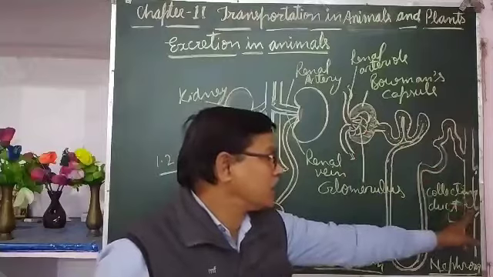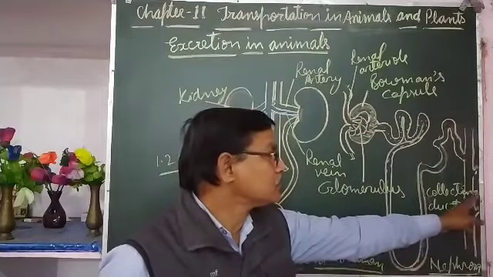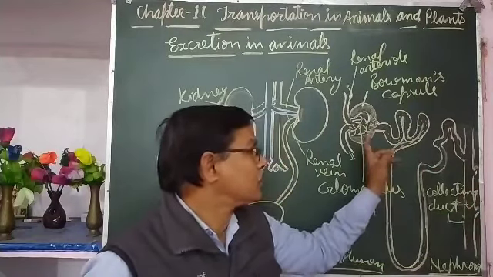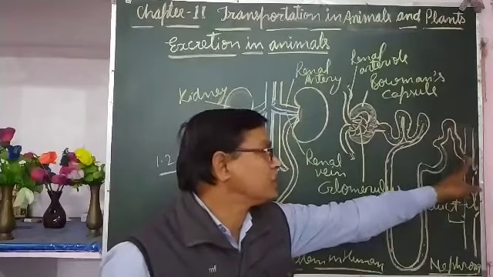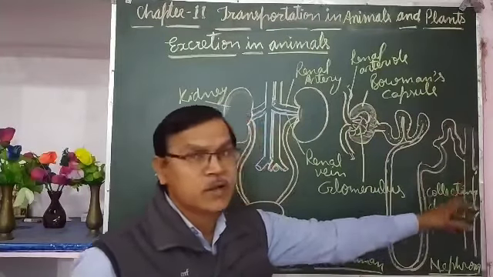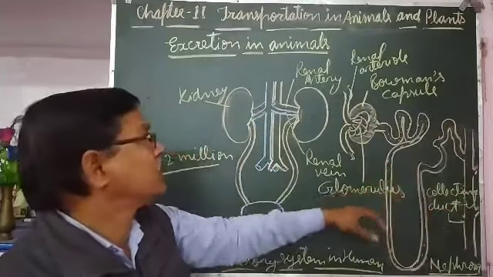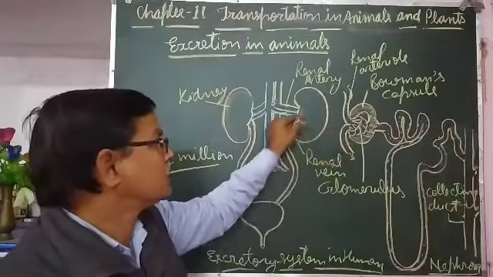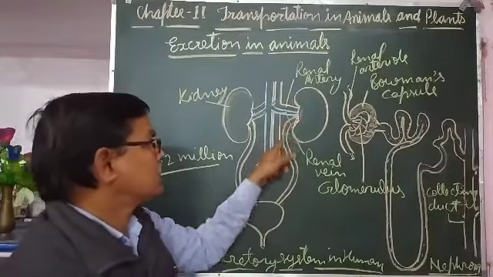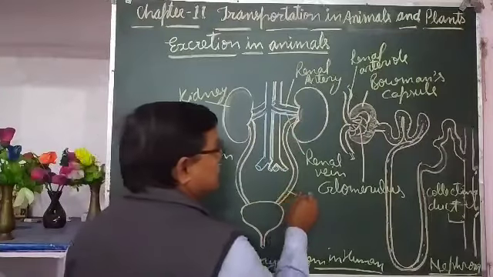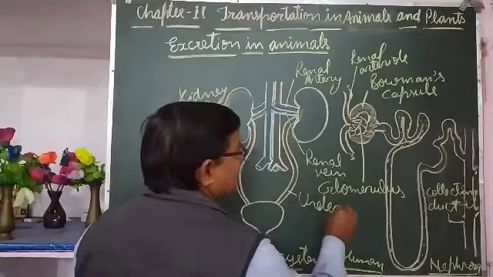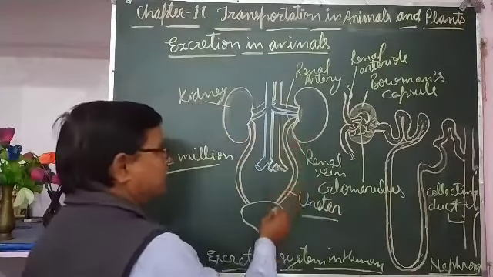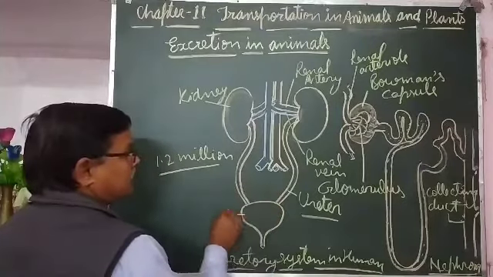So this collecting duct, from the nephron, urine comes into the collecting duct. Many collecting ducts join and form a thick tube that comes out from the kidney, called the ureter. Through the ureter, urine comes into the urinary bladder.